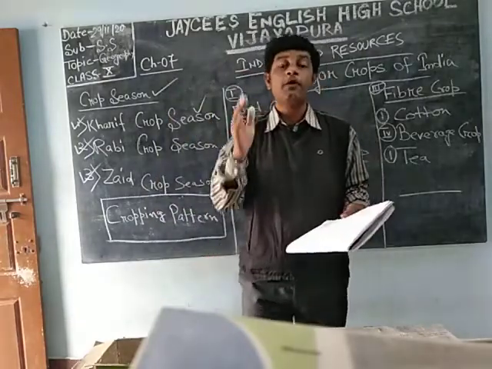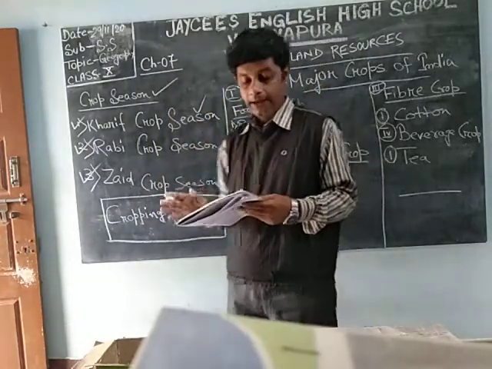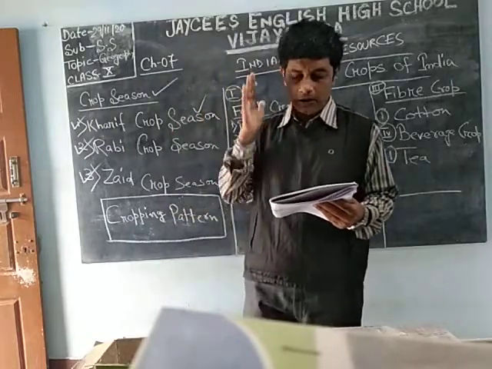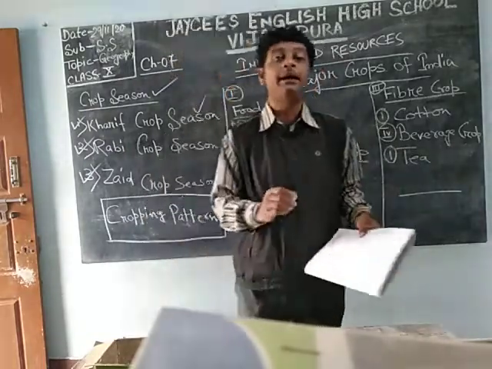What are the types of crop which come under this Kharif? Rice, jowar, ragi, cotton, groundnut, tobacco, etc. are the main Kharif crops.